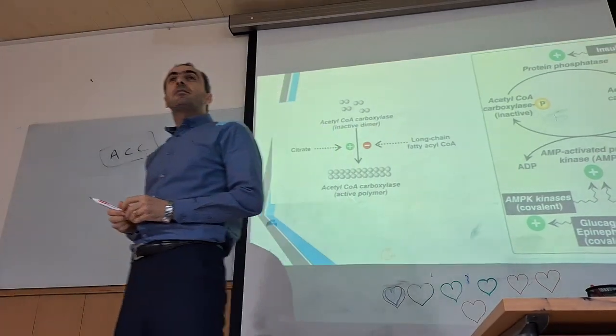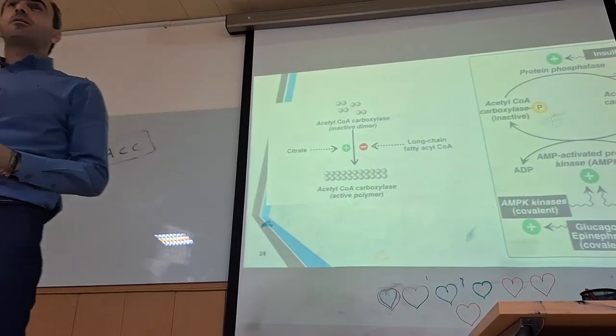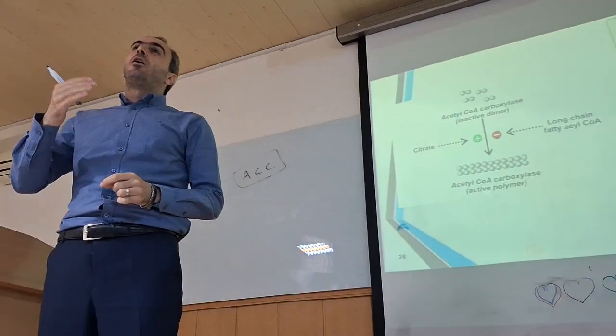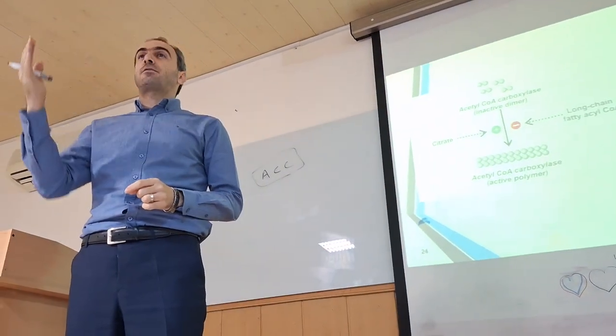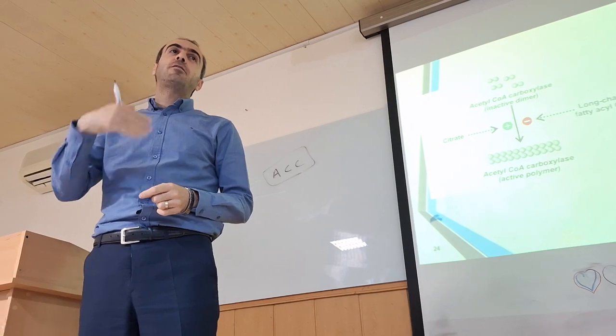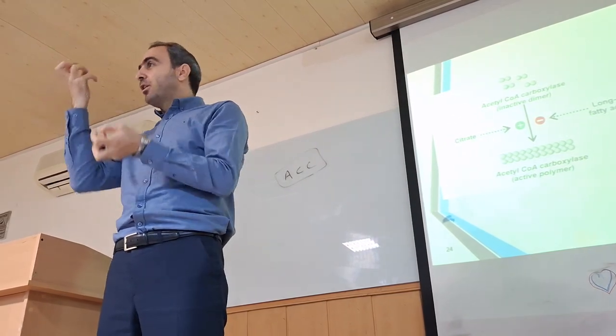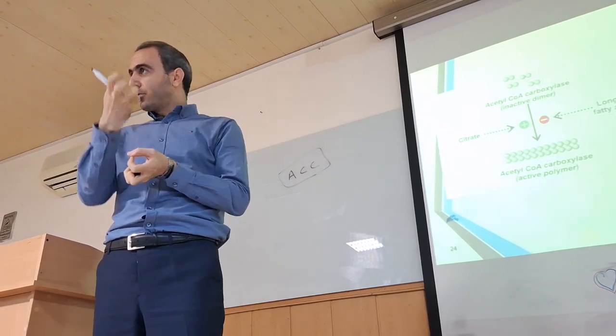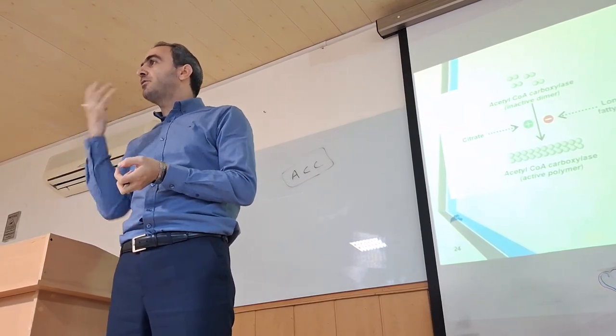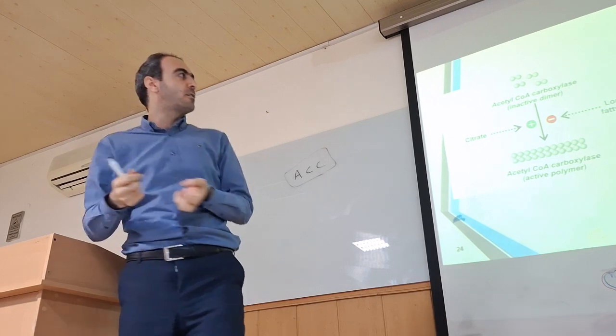In the previous semester, I actually focused on this part and told you all the time that insulin dephosphorylates, and glucagon, epinephrine and growth hormone phosphorylate. So first of all you should find out what the action of insulin or glucagon is, then you can decide whether it should be phosphorylated or dephosphorylated.